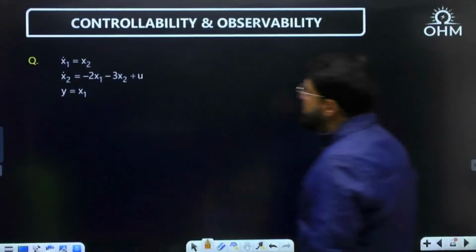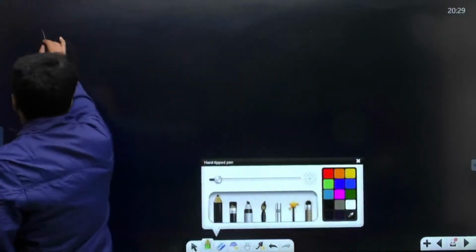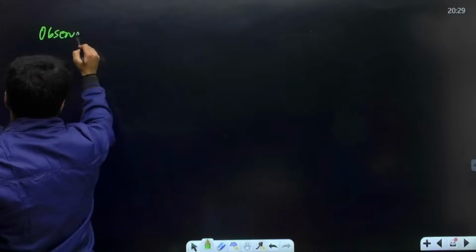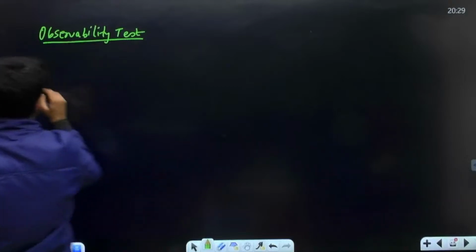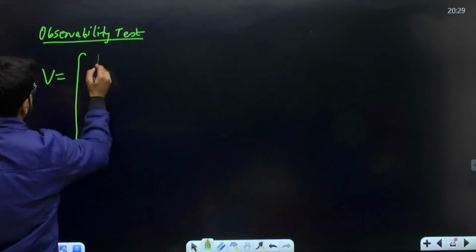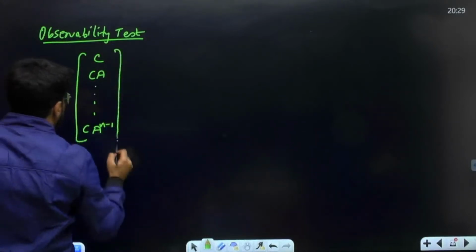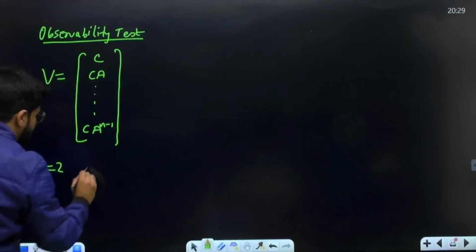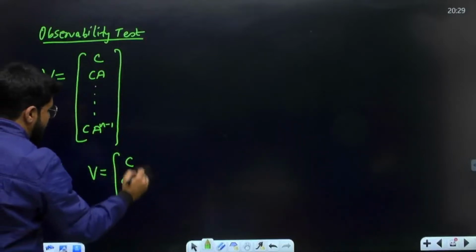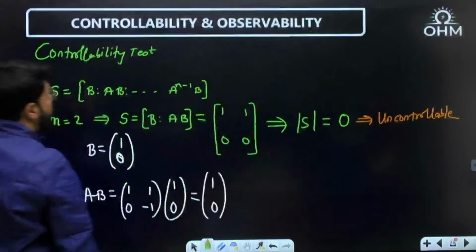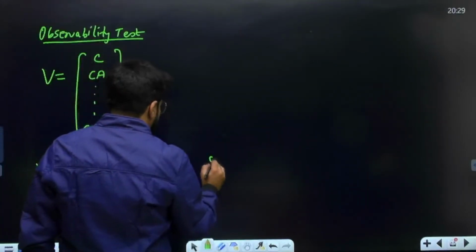Next is the observability test, for the same question. Now, dear, what is the V matrix? The V matrix is in general given by C, CA, up to CA power n minus 1. But because n is 2, again it is a second order system, n minus 1 itself is 1. So up to CA only. Out of which the C matrix is given to me. The C matrix is 1, 0, from y equal to Cx.